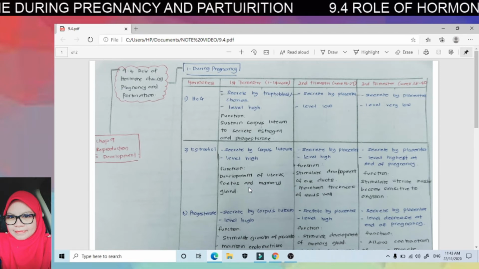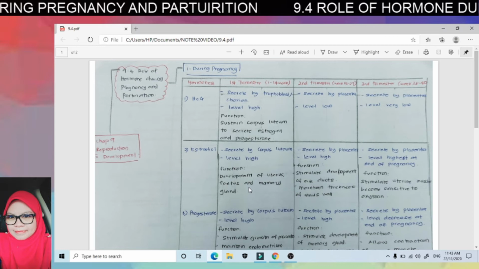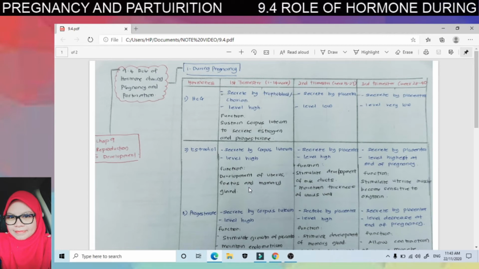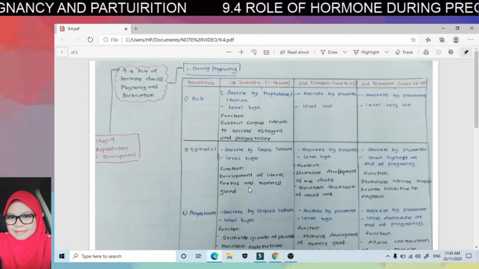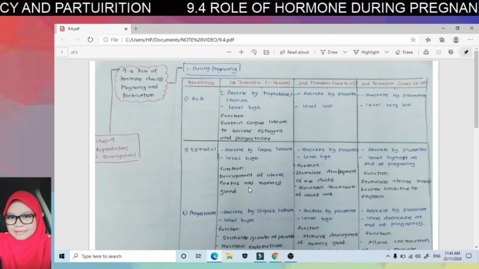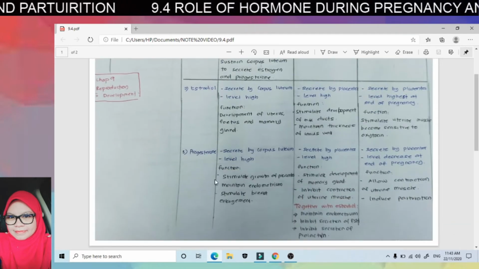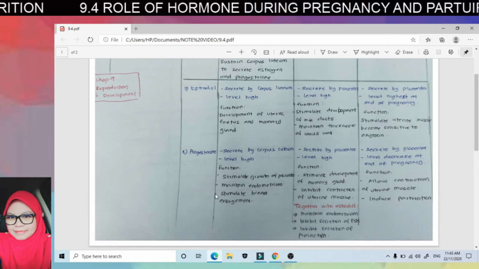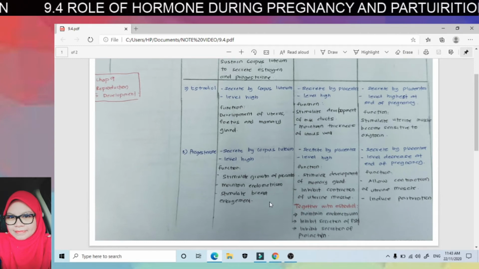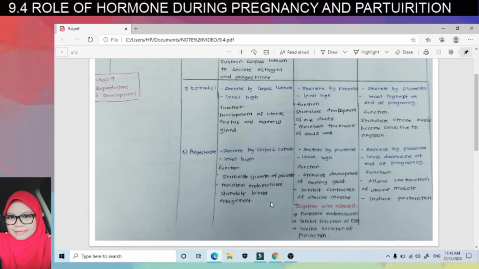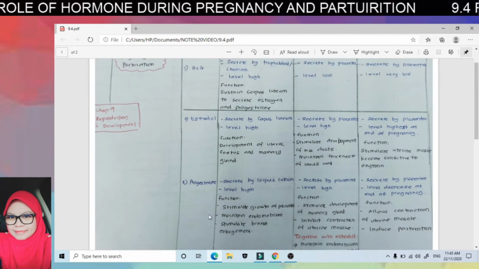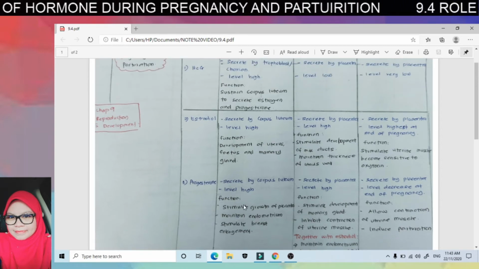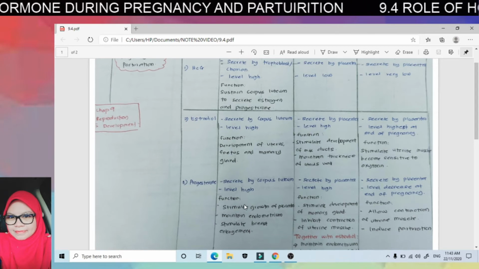And for progesterone, for the first trimester, progesterone is also secreted by the corpus luteum and the level is high. The function is to stimulate growth of placenta, maintain endometrium wall, and also stimulate breast enlargement. Okay, this is preparation before lactation.